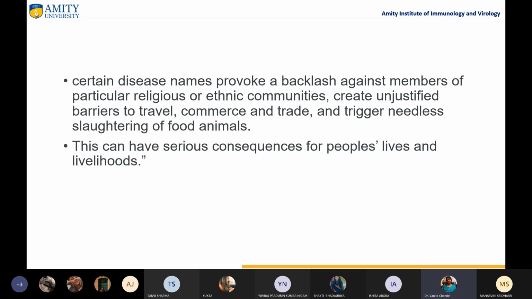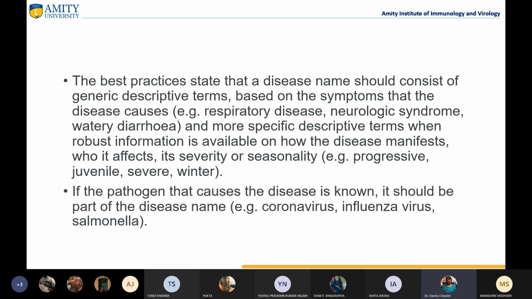They also say that we should avoid the name of a particular city or place, because that stigmatizes those people or group of people living in that area, right? Certain disease names provoke a backlash against members of particular ethnic communities, or might affect their livelihoods. Like Ebola was identified in a particular part of Africa, right? So the first thing that comes to mind is, okay, those people were the first who got infected by this virus. So a sort of negative impression comes to the mind of the people.